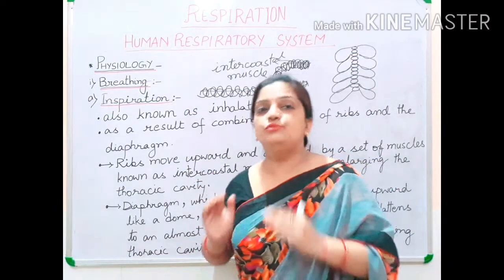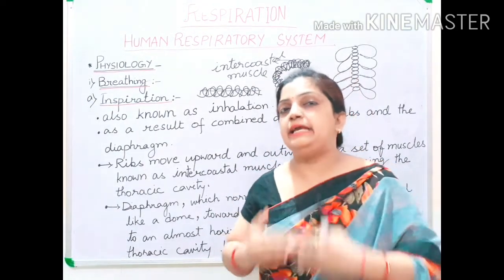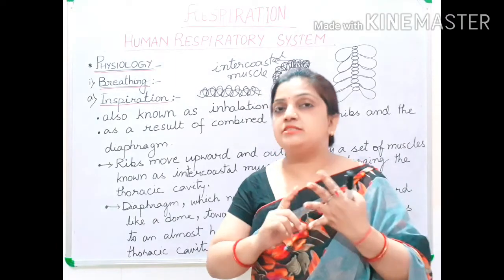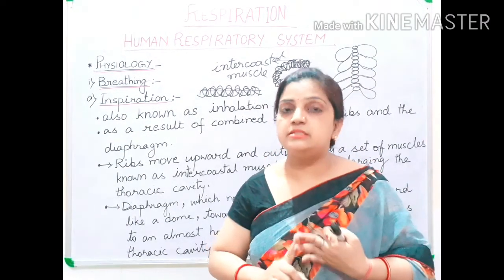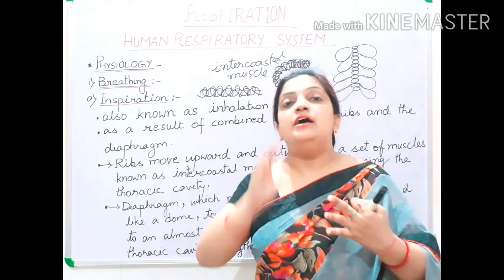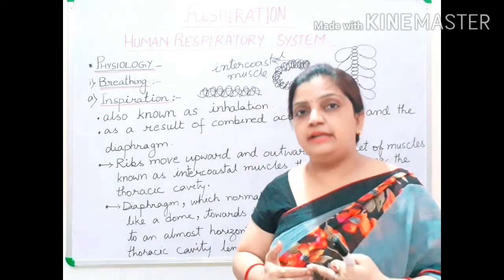Now we are moving on to how the process of inspiration will take place. How will these three parts, ribs, diaphragm and intercostal muscles, help us to inspire, to take oxygen inside the body?